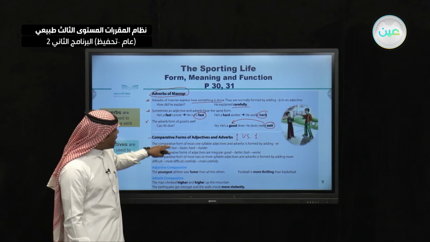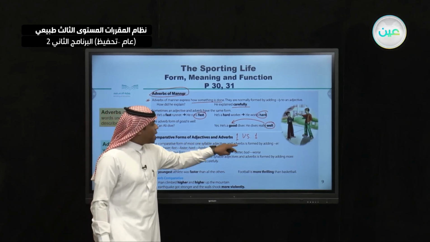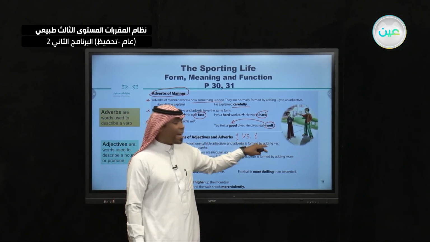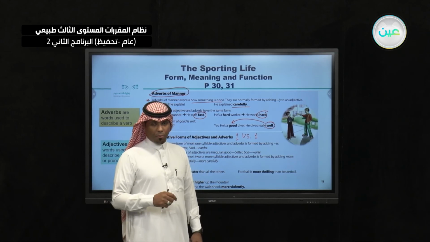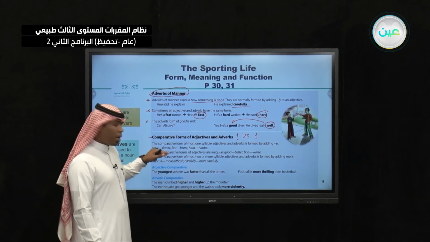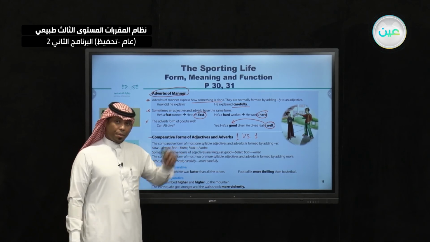The comparative form of most one-syllable adjectives and adverbs is formed by adding er, like slow, slower; fast, faster; hard, harder.